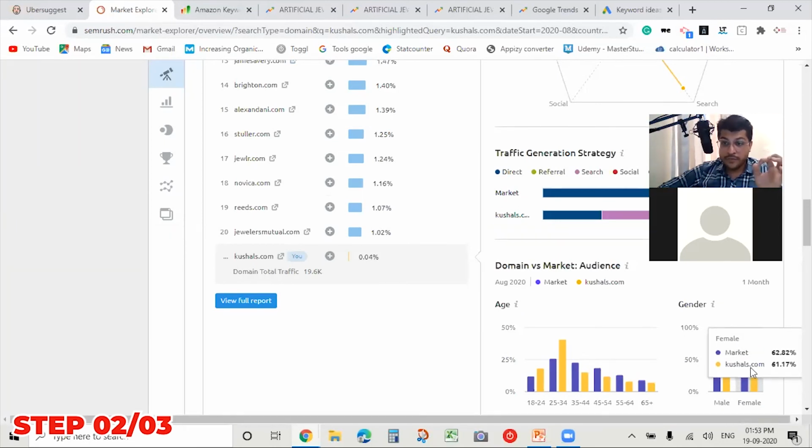For artificial jewelry, I thought maximum traffic might be from females, but there's 40% traffic from males as well. So even 40% of males are looking for artificial jewelry. So this is a very big insight for me. Maybe if I had not got this insight, I would have just focused on the female target market. But I can see there's good demand amongst the males as well.